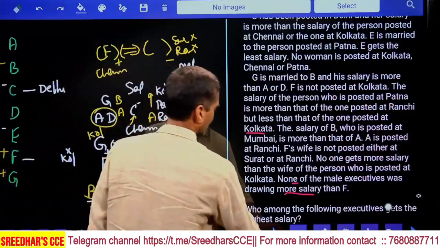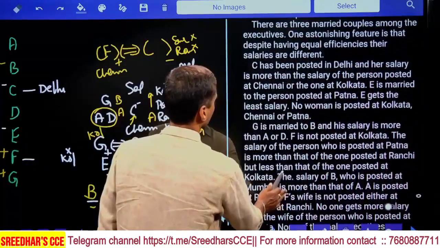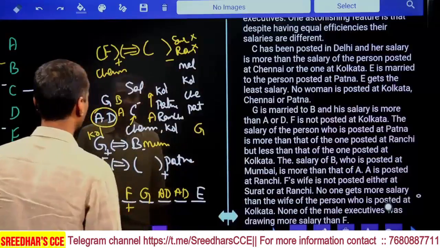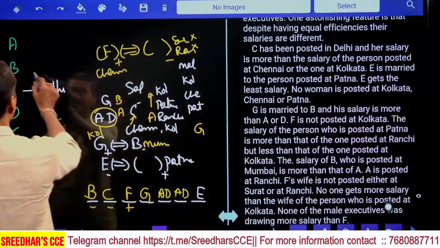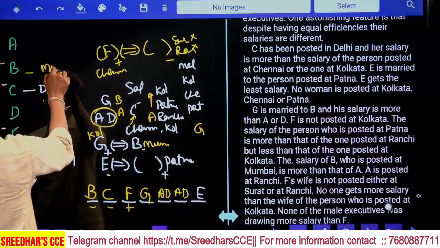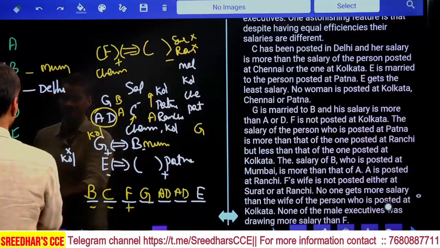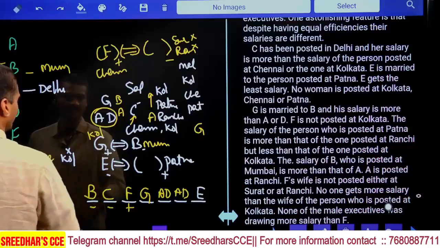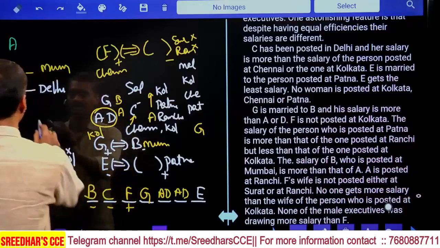Then coming to the information once again, C has posted in Delhi. Now C posted in Delhi. Now B in which place? B in Mumbai. Let us write down the cities here. And G in Kolkata. And F in Chennai. Isn't it? F in Chennai. Then E.